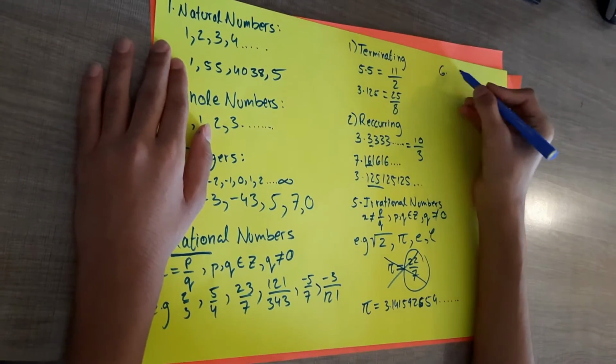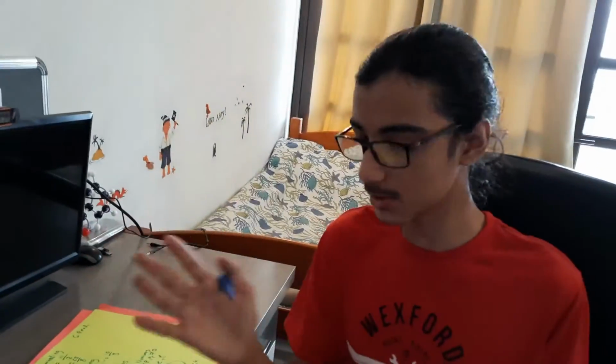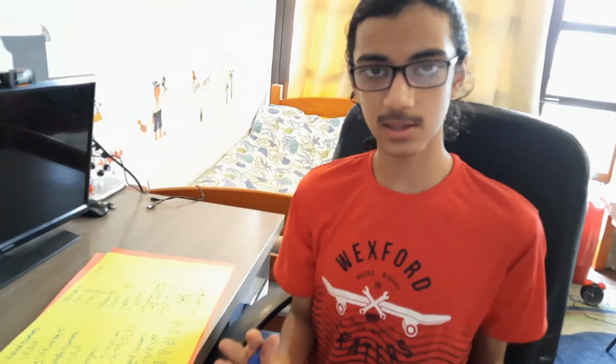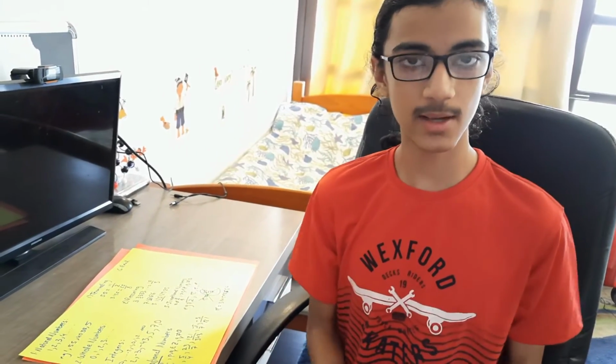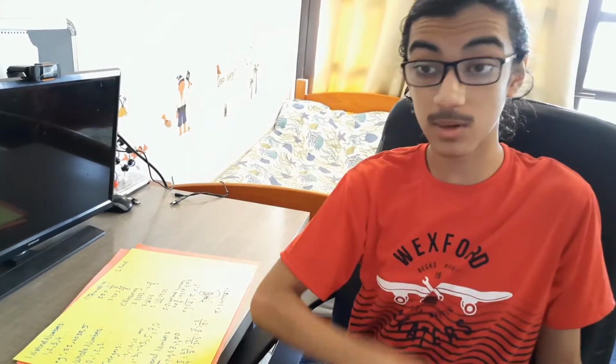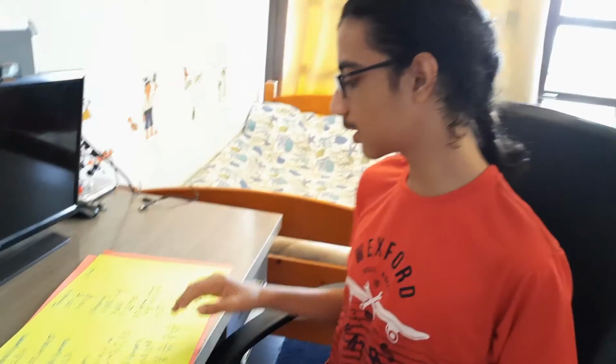real numbers. Now, real numbers are nothing special. It's basically just the combination of all the rational and irrational numbers. Literally, just rational and irrational put together. All of them, whatever you're left with, are the real numbers, right? And these are numbers which everyone except a career mathematician would work with, right? So 2 is a real number, minus 5 is a real number, 4.9 is a real number, pi is a real number, square root 2 is a real number, right? All the rational and irrational numbers put together, they're all real numbers. So it's actually a pretty neat way to think about what a real number is.